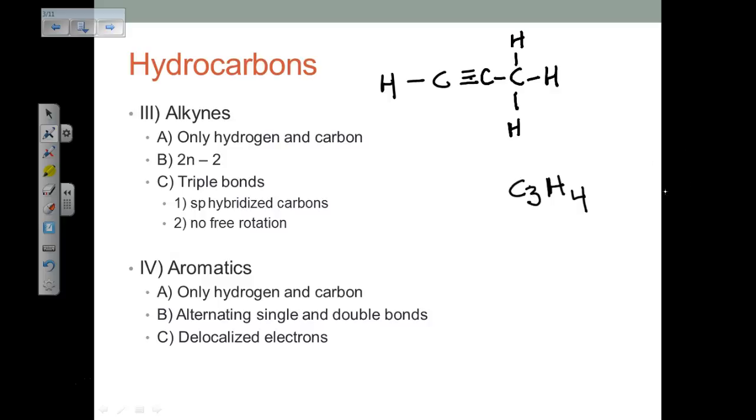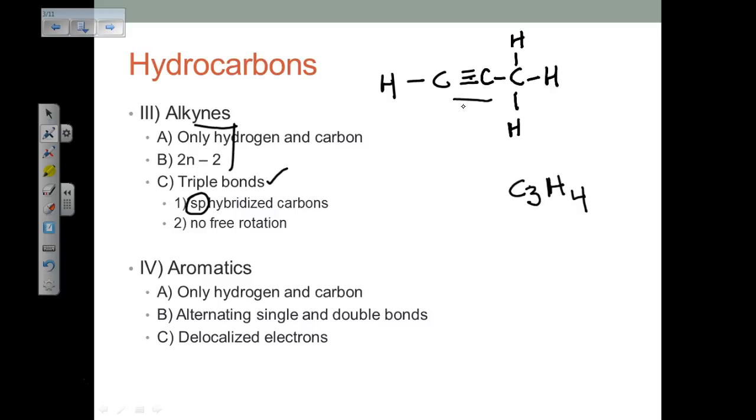Alkynes are characterized by having triple bonds. Because there's a triple bond in here, that triple bond makes it an alkyne. Now, a triple bond is what we call sp hybridized. There are only 2 bonds, so it only takes the s orbital and the p orbital to hybridize there. And again, just like in the double bond, there's no free rotation there.